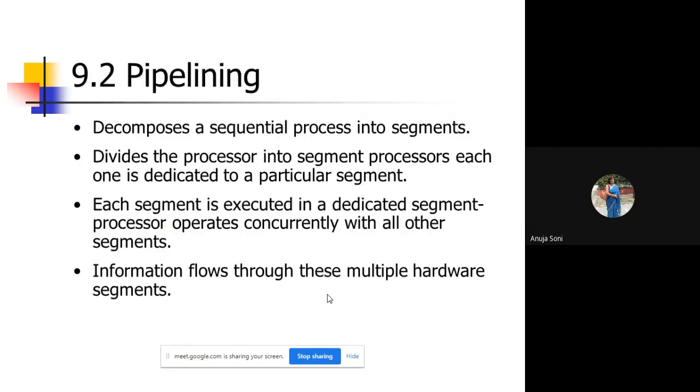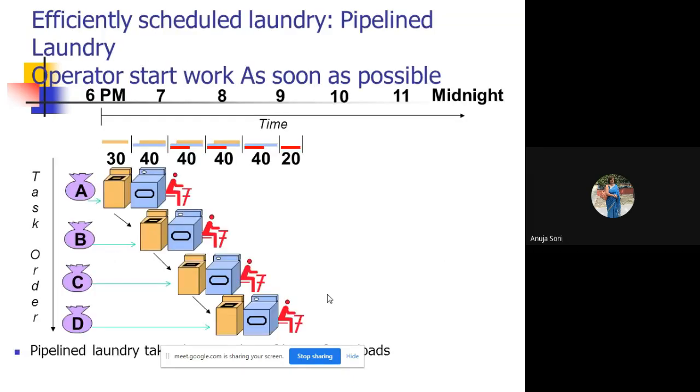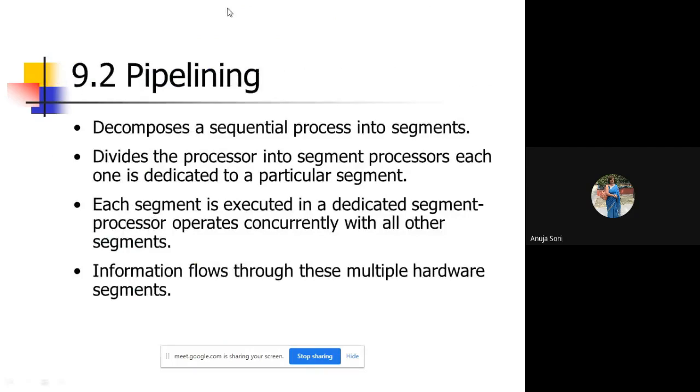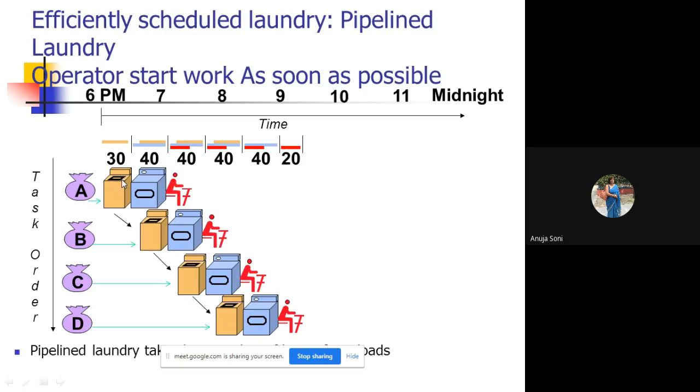So this is ultimately the concept of pipelining. What it does is decompose a sequential process into segments. These are the main features related to pipelining, and it divides the processor into segment processors, meaning each segment will work as a subprocessor doing its own activity.